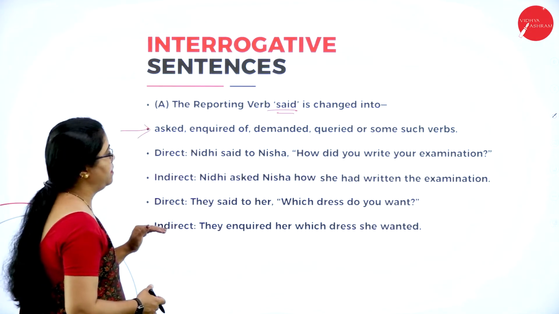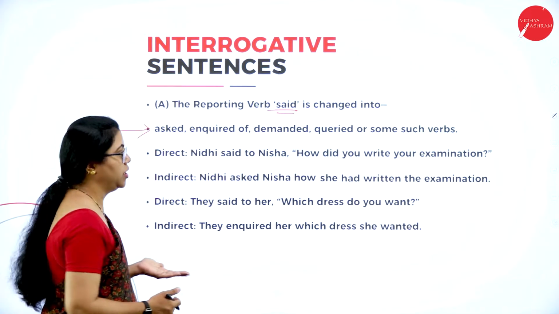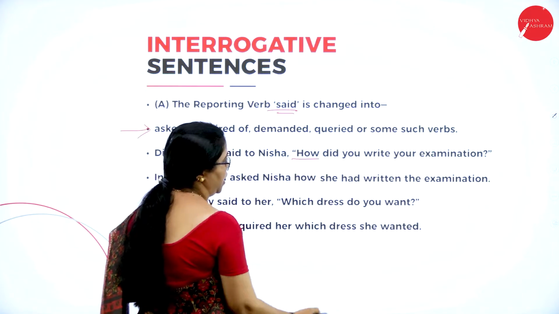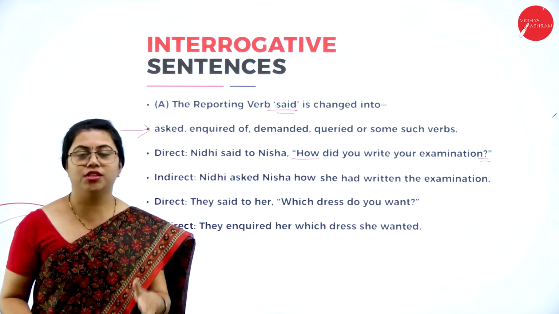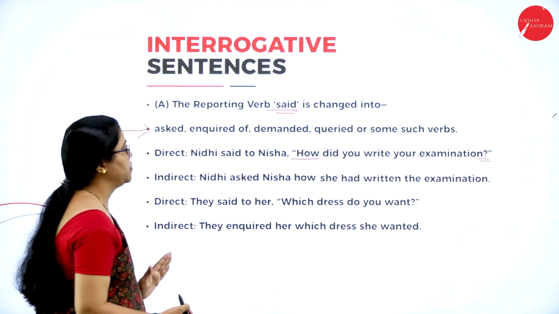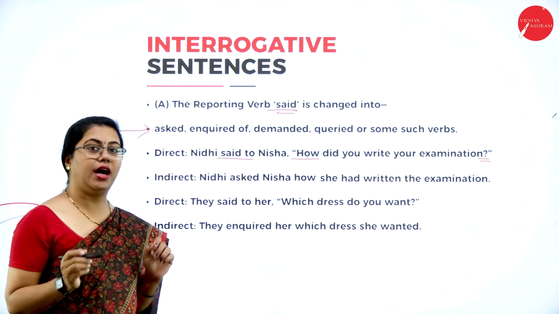So let us see an example here. Nidhi said to Nisha, how did you write your examination? So this starts with a questioning word and there is a question mark. So you understand it is a question that Nidhi is asking Nisha. So she said to Nisha. Here it is not written she asked Nisha.